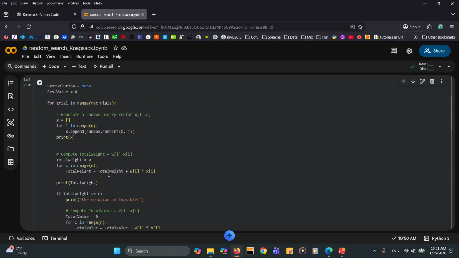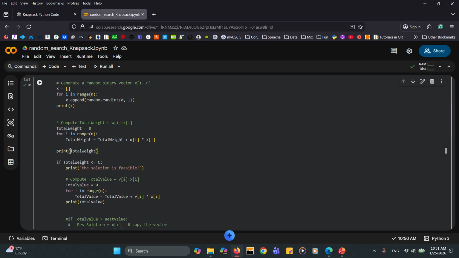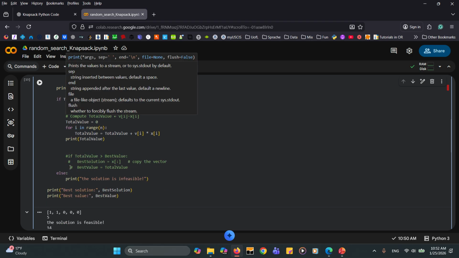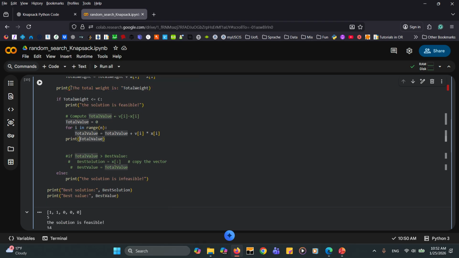One thing that I can do here is to make it a little bit easier for us to read. For the last part, instead of printing X, I can say we have the solution, and print the total weight is something like this, and here we can say the same thing.